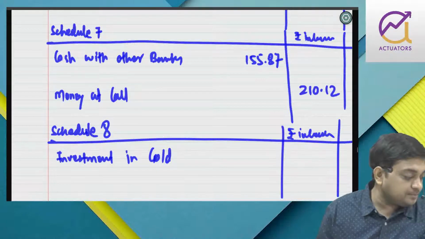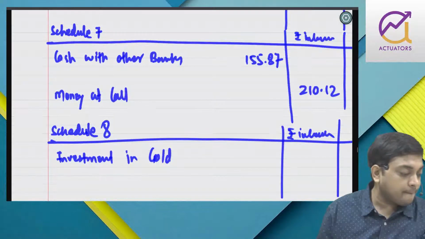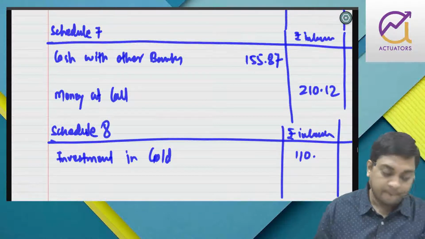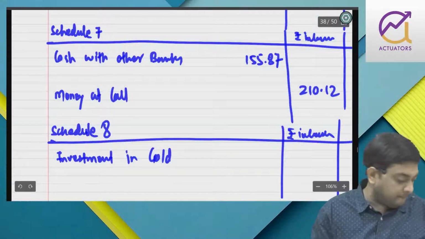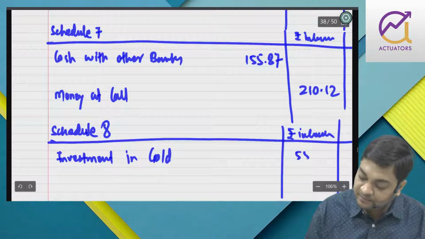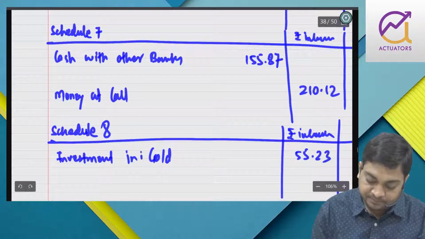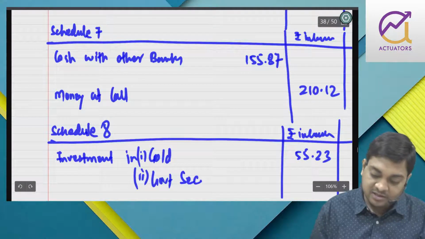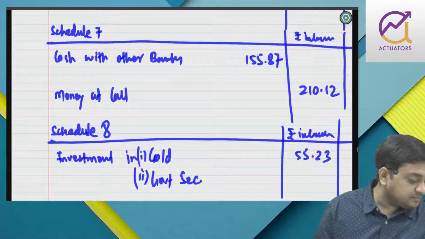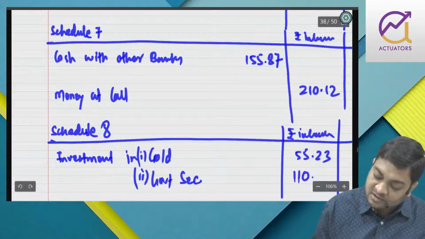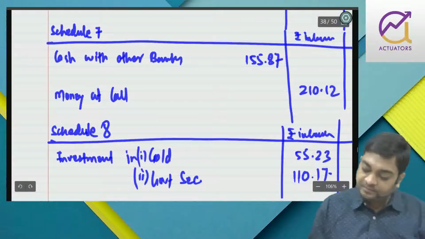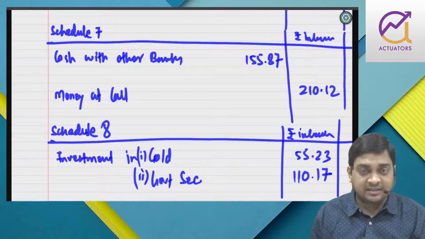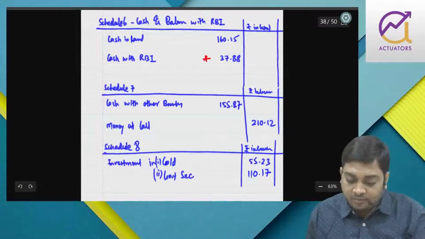Investment in gold is how much? $55.23 and government securities investment is 110.17. Now remaining three schedules, that is advances, fixed asset and other asset, that is not in liquid form.